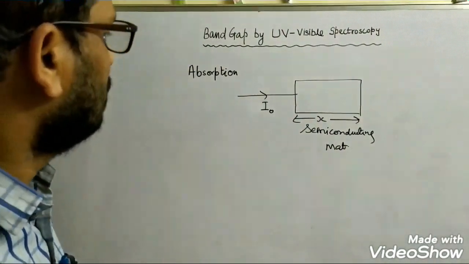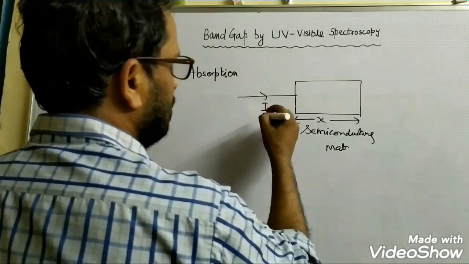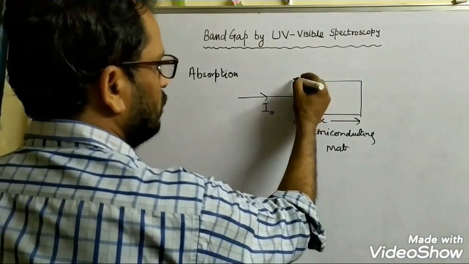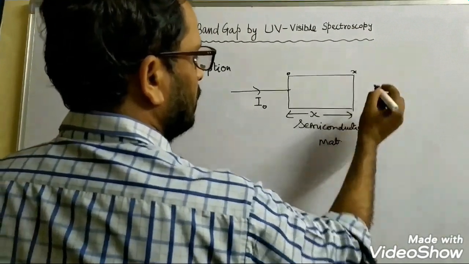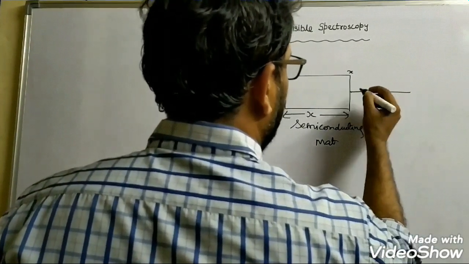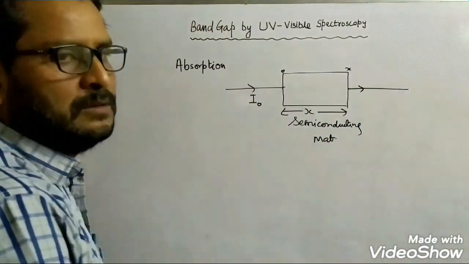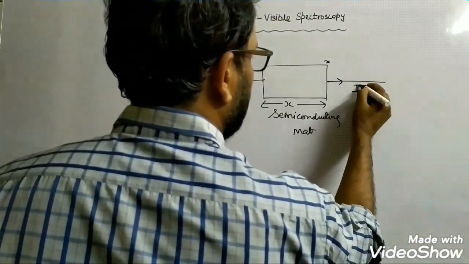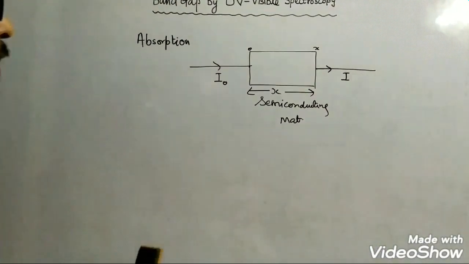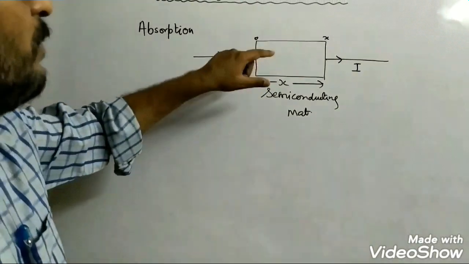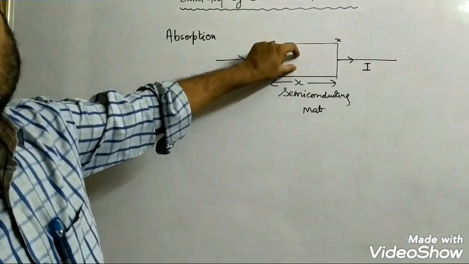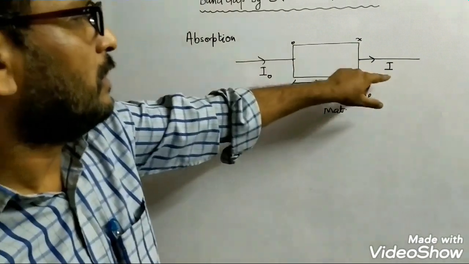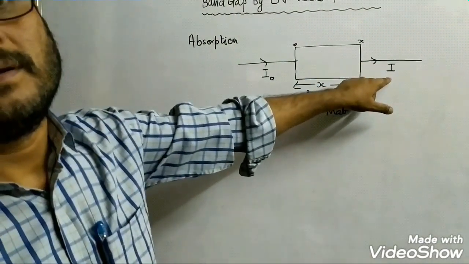I naught is the intensity at this point, x equals 0. This is 0, this is x. After passing through this semiconducting material, the intensity is I. So there must have been some absorption in the sample. That is why the intensity is I over here.